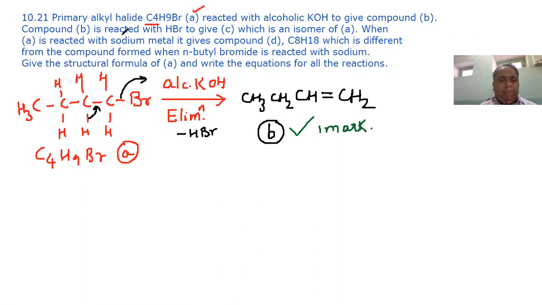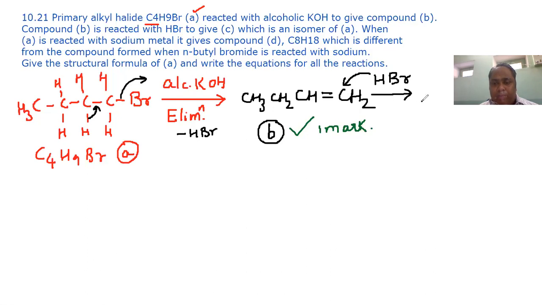Then compound B is reacted with HBr again. And see, no peroxide is given. That means Markovnikov's addition will take place. Markovnikov's addition means hydrogen will go to that carbon atom across the double bond where there is more number of hydrogen atoms.